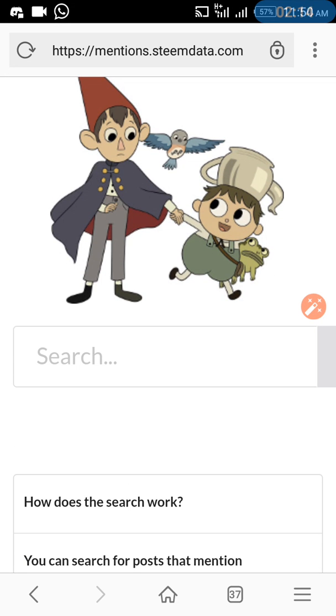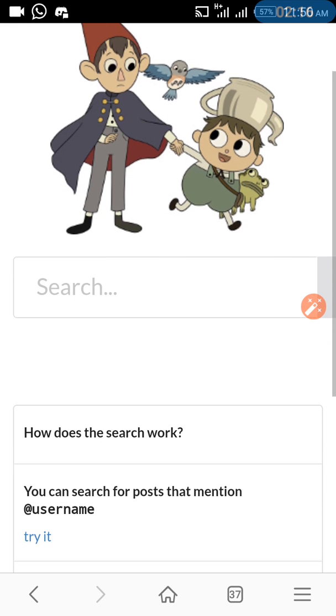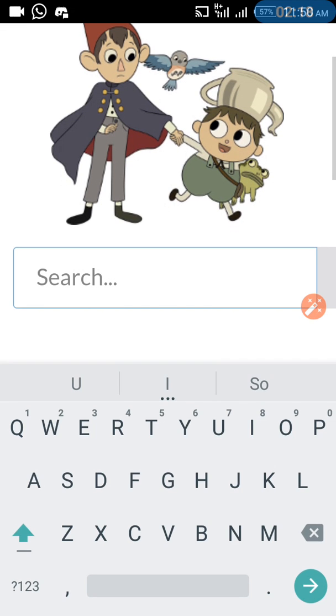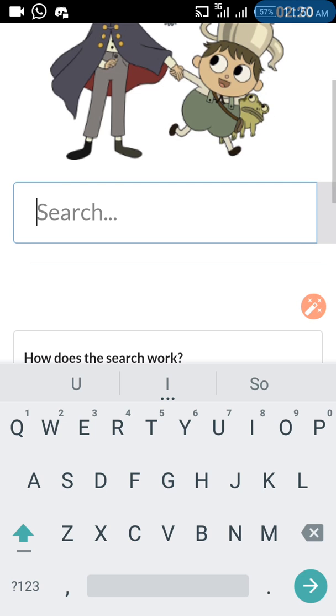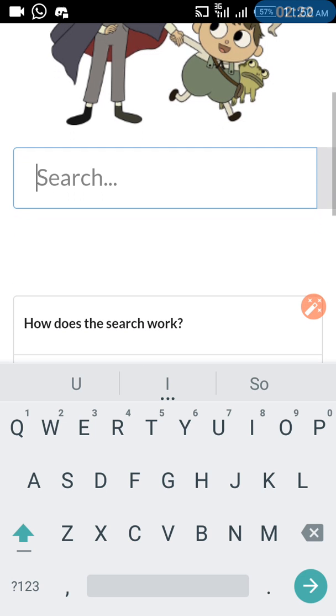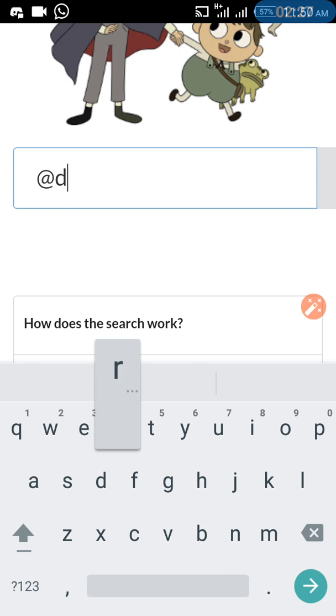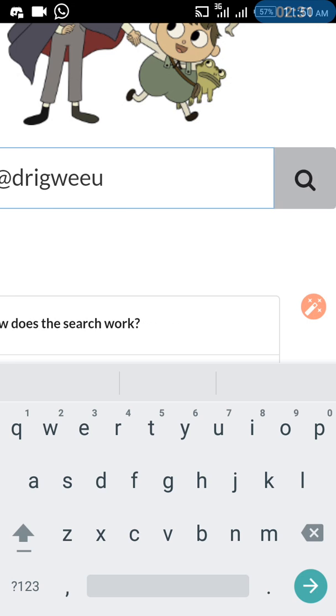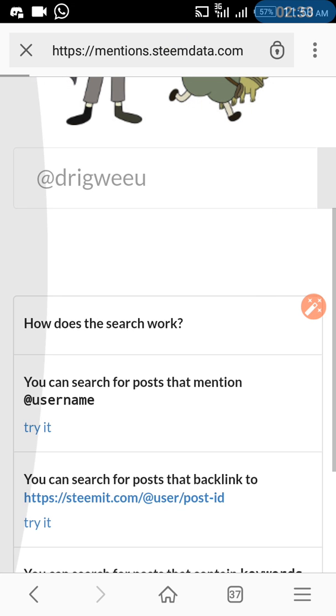To do that, we go and look at the search bar. Let's see those that mention me in posts. I'll put in my username and click on search. It will start searching immediately.